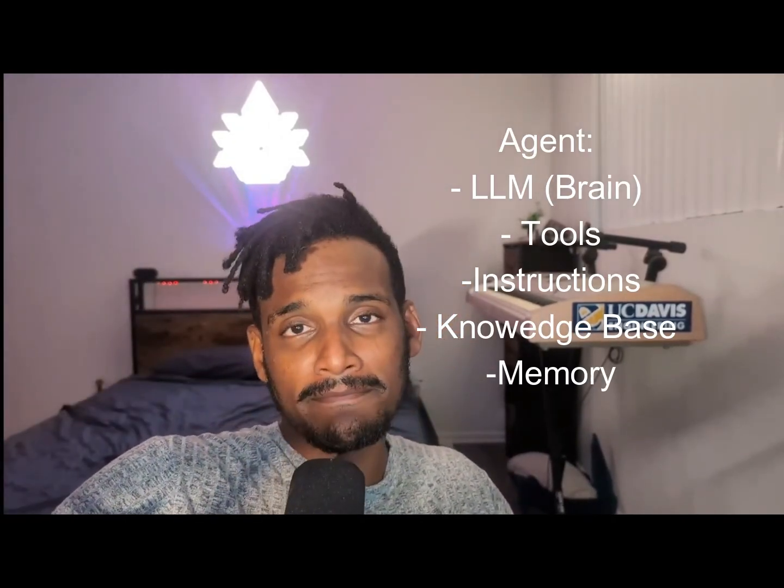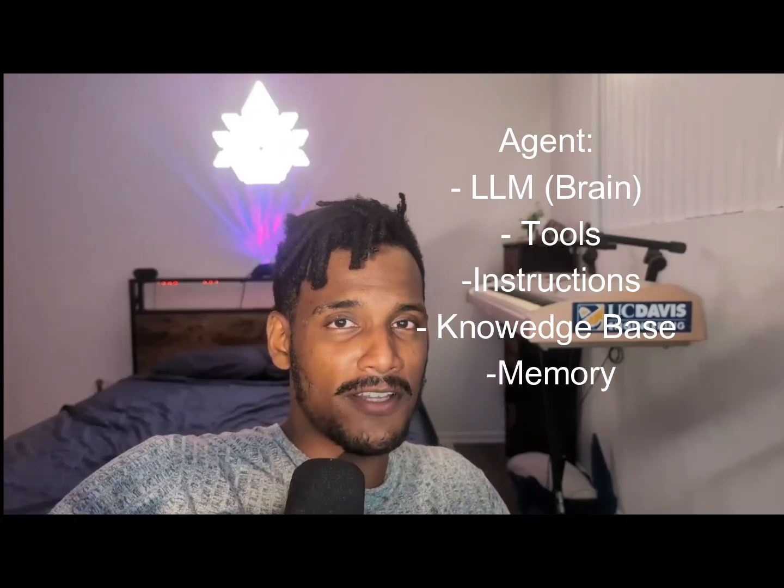An agent is an LLM with, like, hands and tools. An agent comprises 5 different components: an LLM, tools, instructions, knowledge, and memory. So basically, it's ChatGPT that can do things, which is kind of fun.